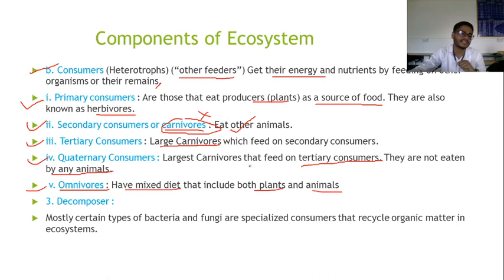And the last part here, decomposers. What is meant by decomposers? Decomposers are certain types of bacteria and fungi, specialized consumers that recycle the organic matter in the ecosystem. Decomposers are the last part of any ecosystem. This is all about the consumers.